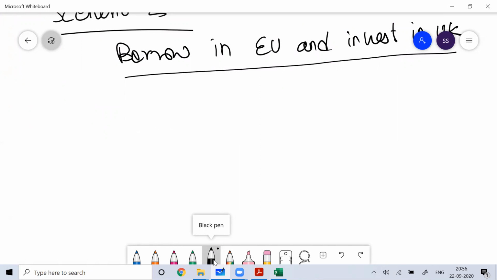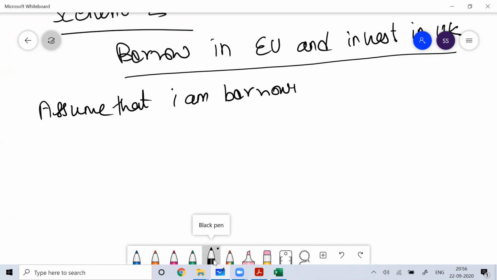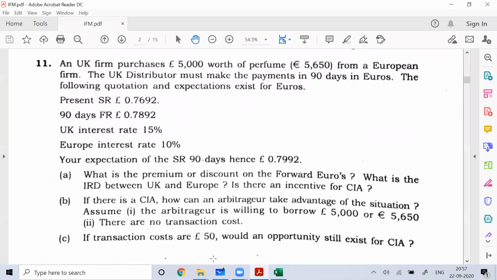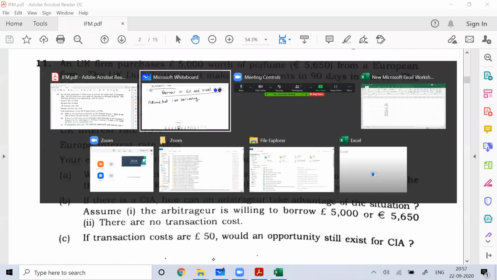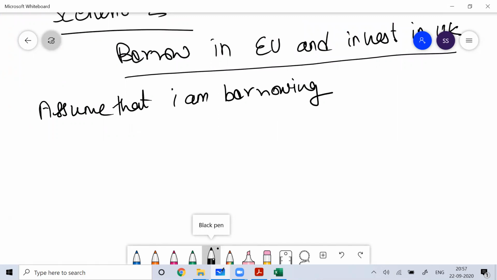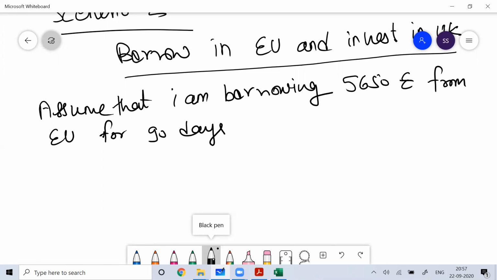So what can you do? How much can you borrow? Assume that I'm borrowing 5650 euro from the European Union for 90 days, at the interest rate of 10% per annum.